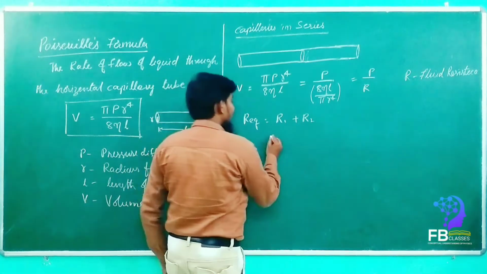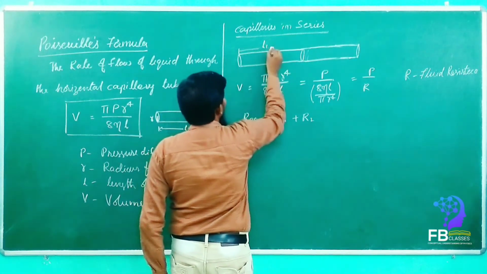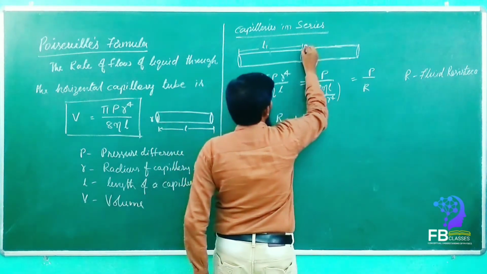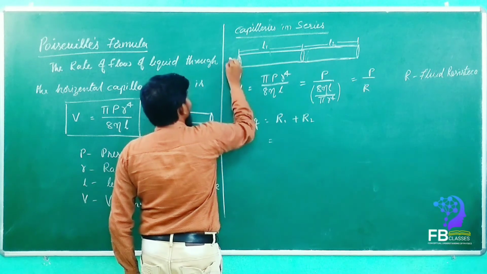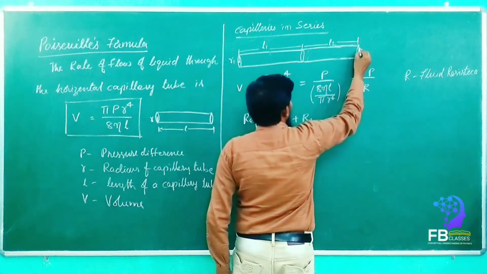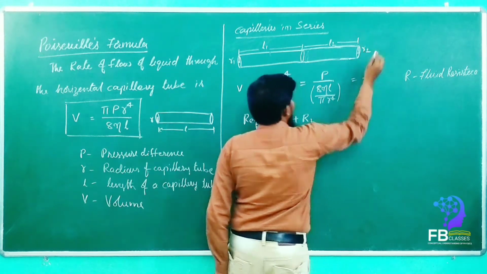So what will the value be here? See here, the length is L1 and this length is considered as L2, and the radius of the first tube is R1. The radius of the second tube is R2.